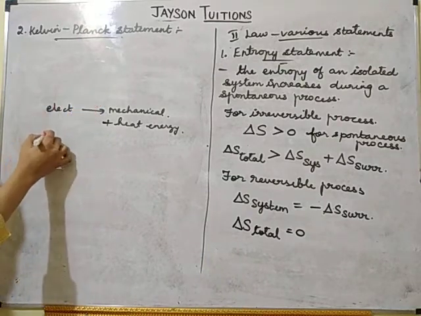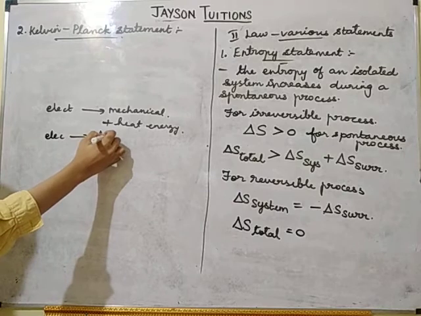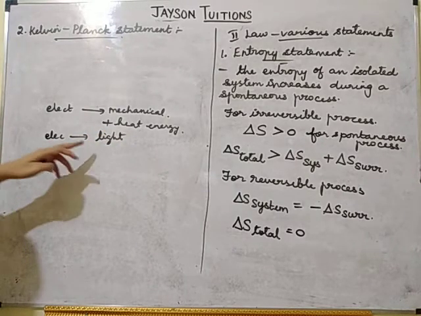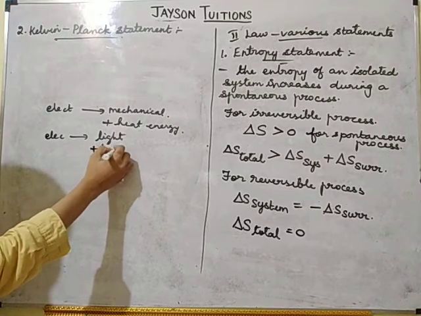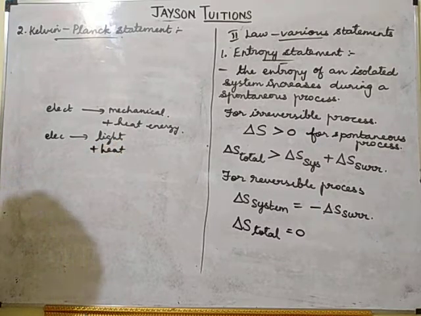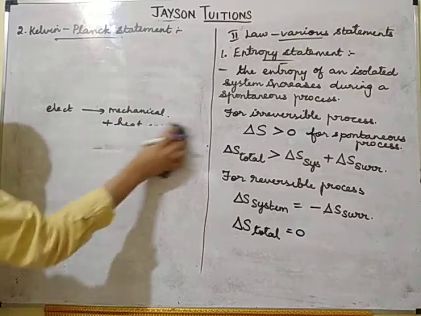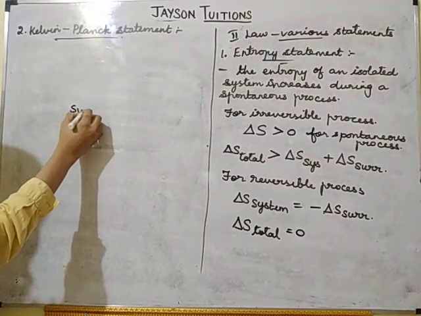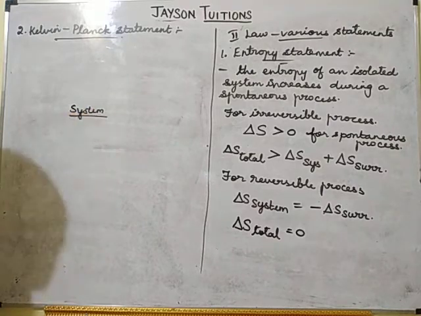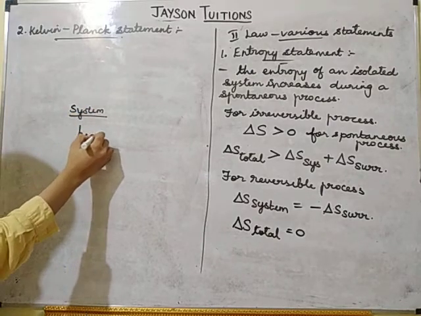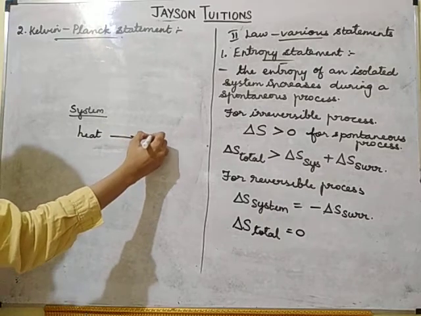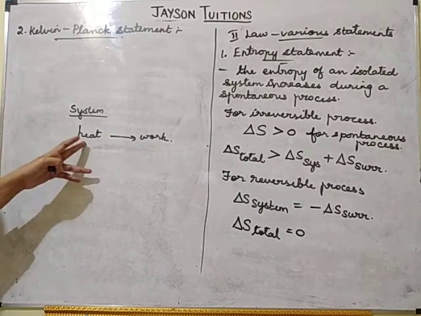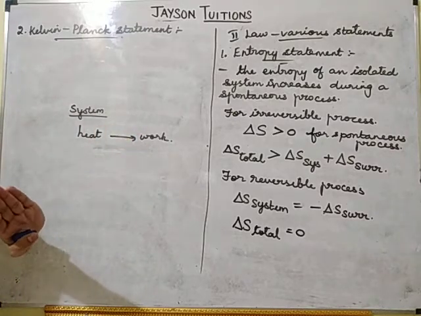Suppose you take a bulb: the electrical energy is converted into light energy. Here also some energy is wasted in the form of heat. Now I am going to consider one system that converts heat energy into work. All the heat energy will not change into work.